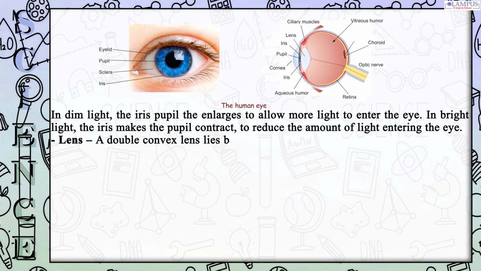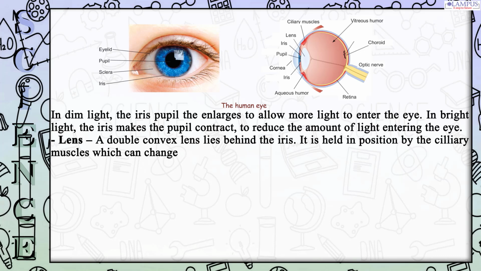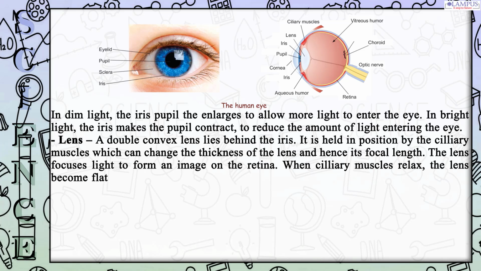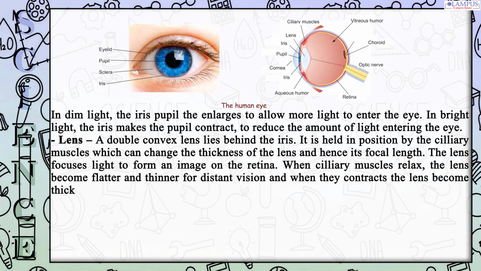Lens. A double convex lens lies behind the iris. It is held in position by the ciliary muscles which can change the thickness of the lens and hence its focal length. The lens focuses light to form an image on the retina. When ciliary muscles relax, the lens becomes flatter and thinner for distant vision, and when they contract, the lens becomes thicker so that eyes can focus on nearby objects.